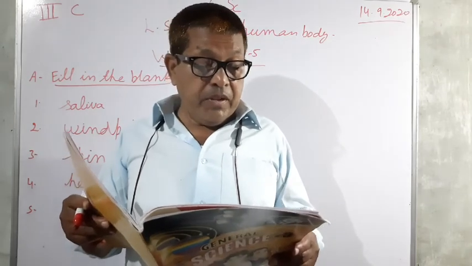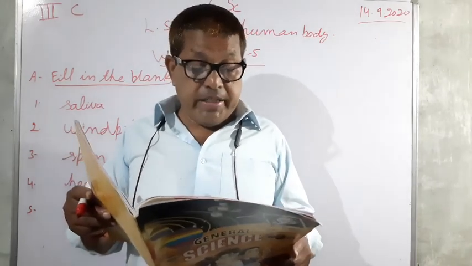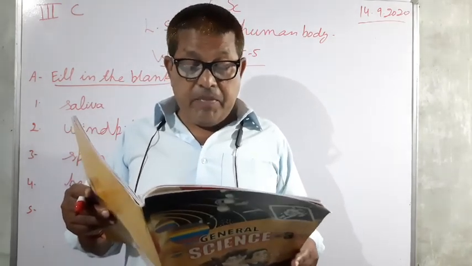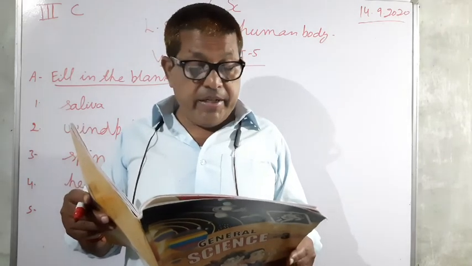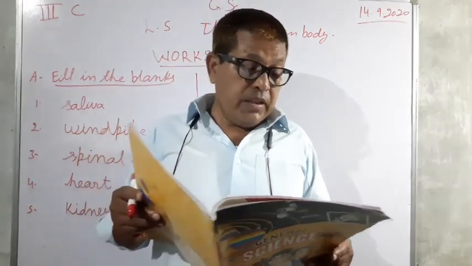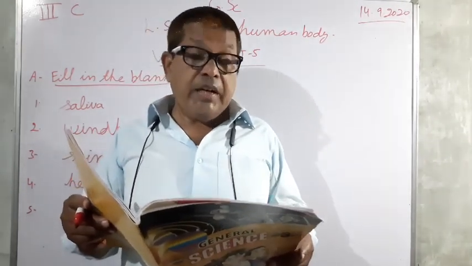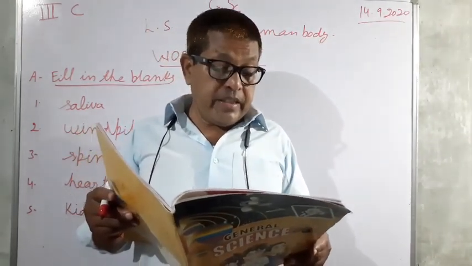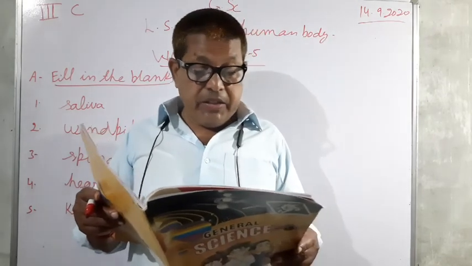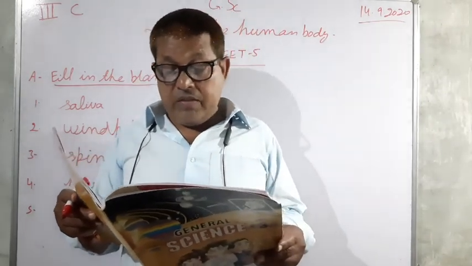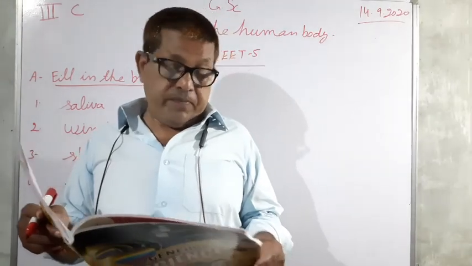And third, the spinal cord connects all parts of the body to the brain. And fourth, the heart pumps blood to different parts of the body. And fifth, the kidneys help our body to throw out waste in the form of urine.